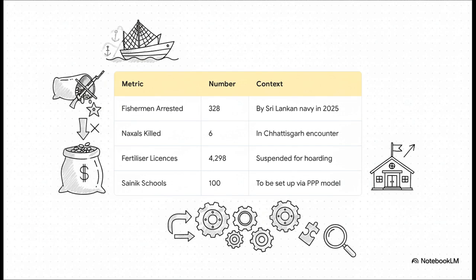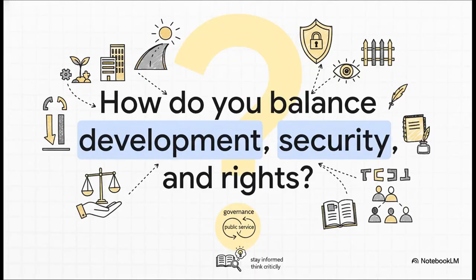What these numbers really show you is the incredible range of issues the administration is juggling every single day, from diplomacy and internal security all the way to agriculture and education. So we want to leave you with this thought. Everything we talked about today really captures the complex trade-offs that are right at the heart of governance. This is the real balancing act, isn't it? The ability to navigate these competing priorities, development versus the environment, national security versus individual liberty, that's what public service is all about. Stay informed and keep thinking critically.